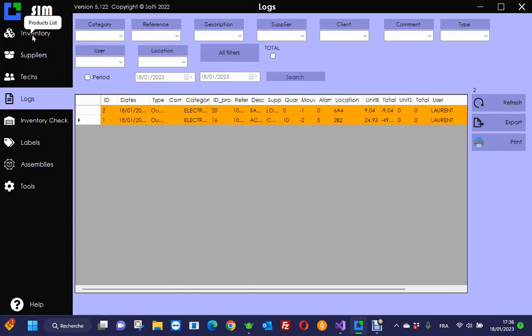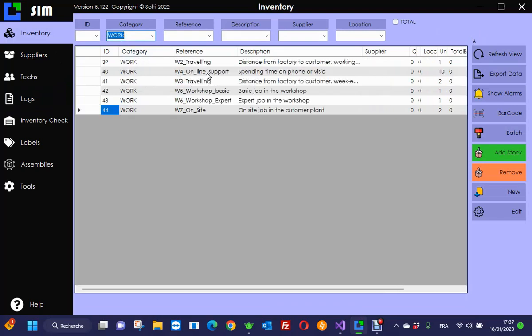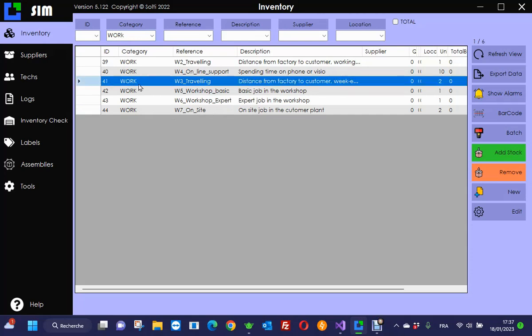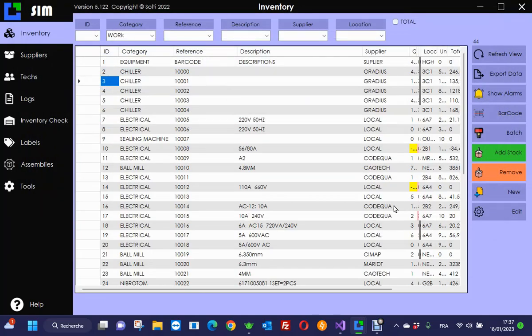Then more interesting is that when I do this, I also know that I have to track some work. So what have I done? I went to the site. So it's traveling. I had to go to the customer site, and that was 5 miles away. The return trip makes me 10. Of course, I'm always HRT, and I add it to the list and I save it.